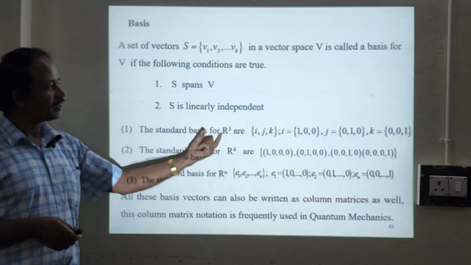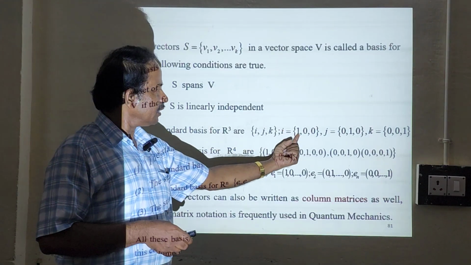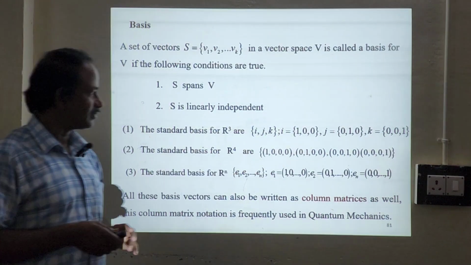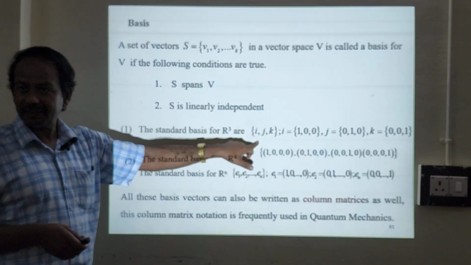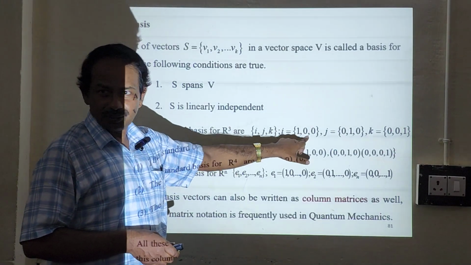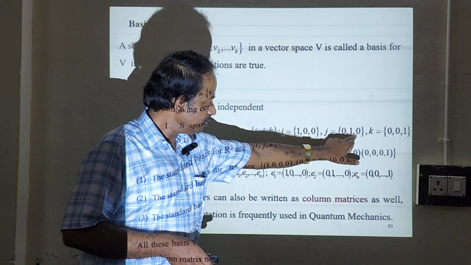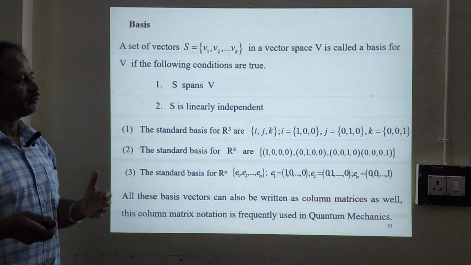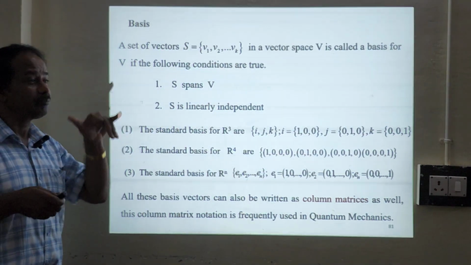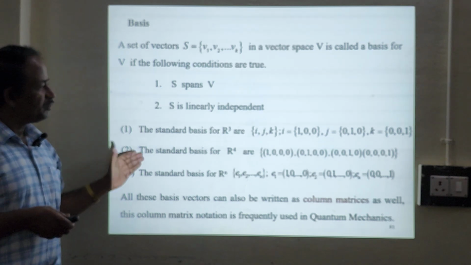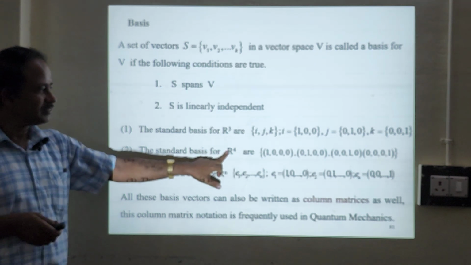The standard basis for R3 will be one vector, second vector, and third vector. For example, just take i, j, k. i can be written as (1, 0, 0), j can be written as (0, 1, 0), and k can be written as (0, 0, 1). So 3 dimensions means 3 basis vectors. If you go for 4 basis vectors,